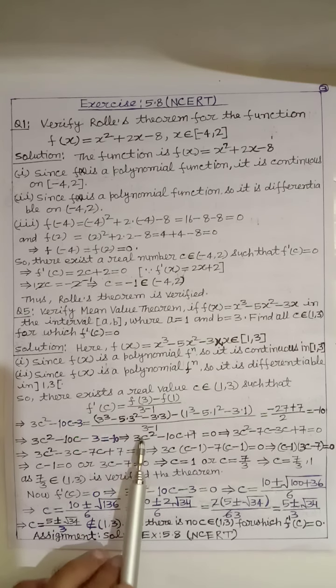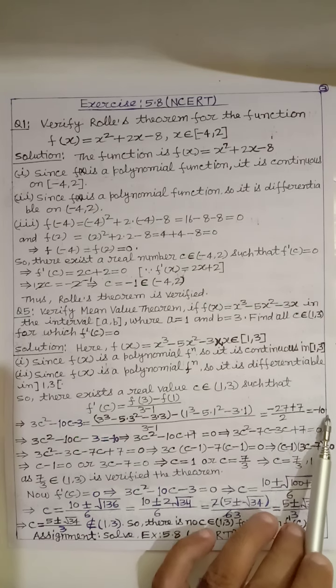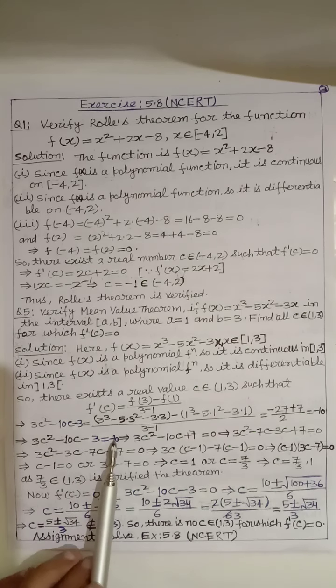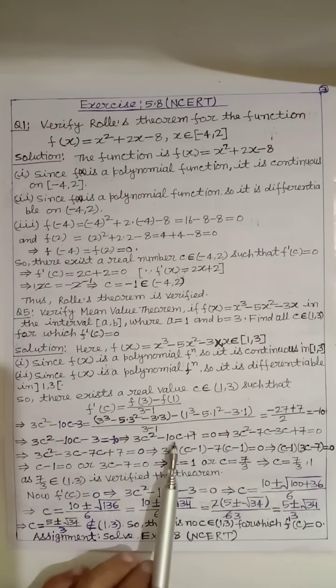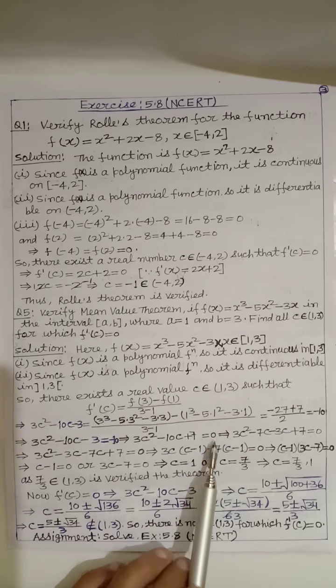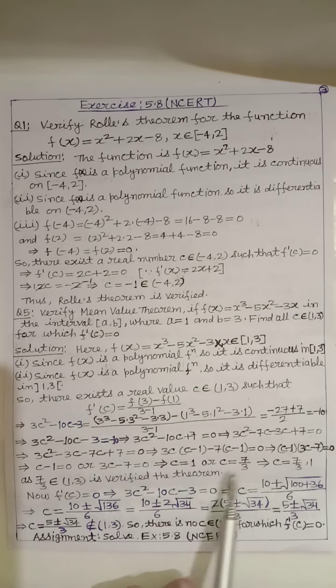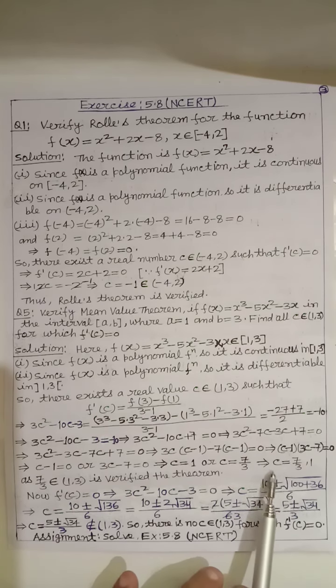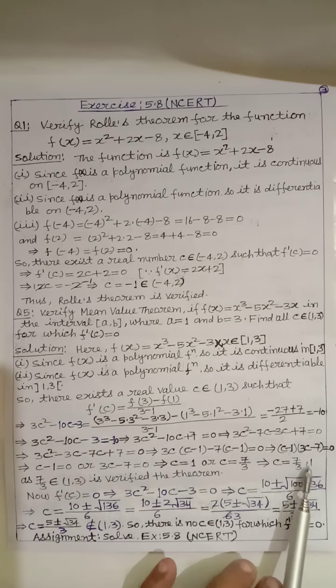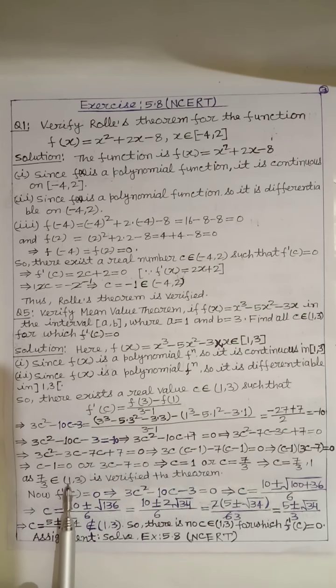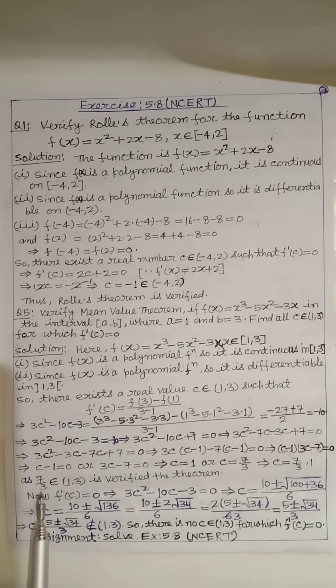We solve this and we get -10. This implies that 3c^2 - 10c - 3 = -10, and we get 3c^2 - 10c + 7 = 0. We solve this, and finally we get c = 7/3 and 1. Here 7/3 belongs to the open interval (1, 3), so the theorem is verified.